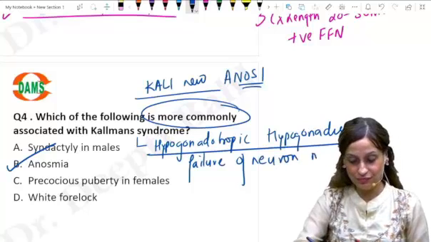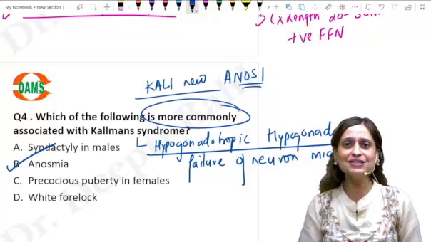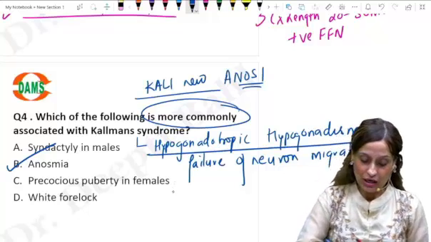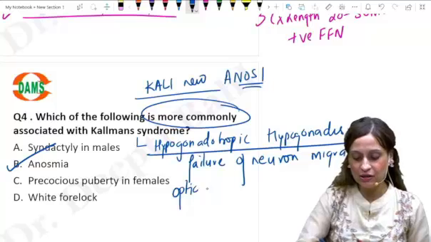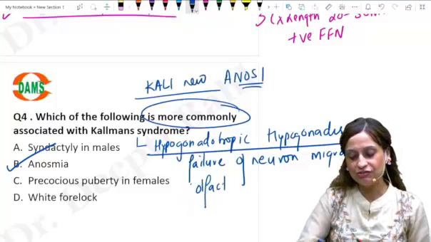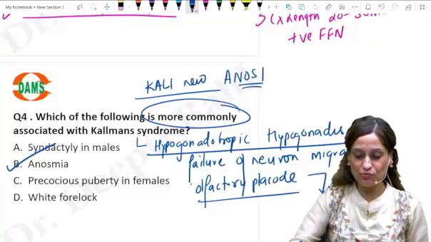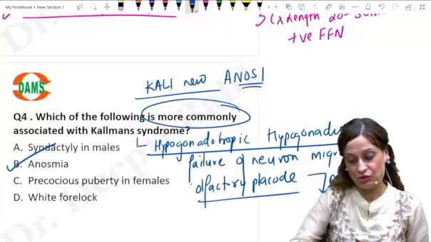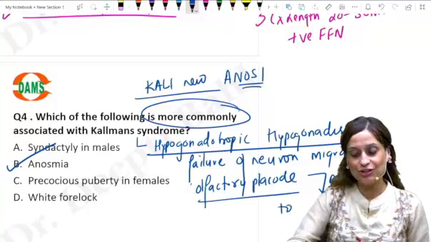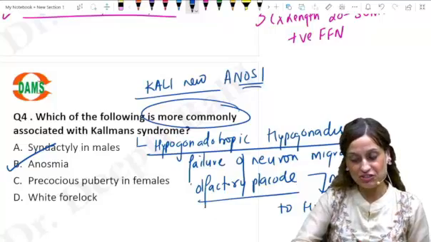The neurons which secrete GnRH, you all know, arise from the olfactory placode. And from the olfactory placode, they migrate to the hypothalamus, to the medial part of the hypothalamus, right?